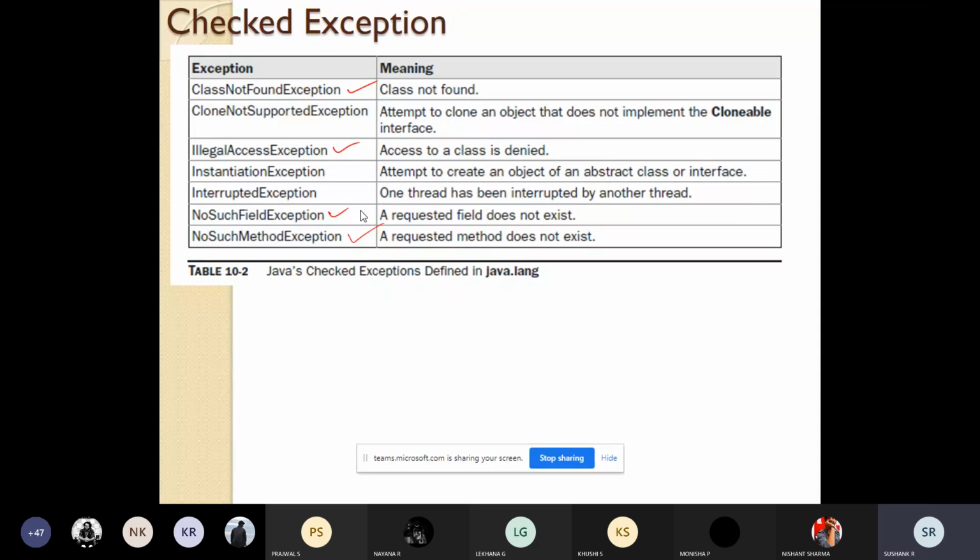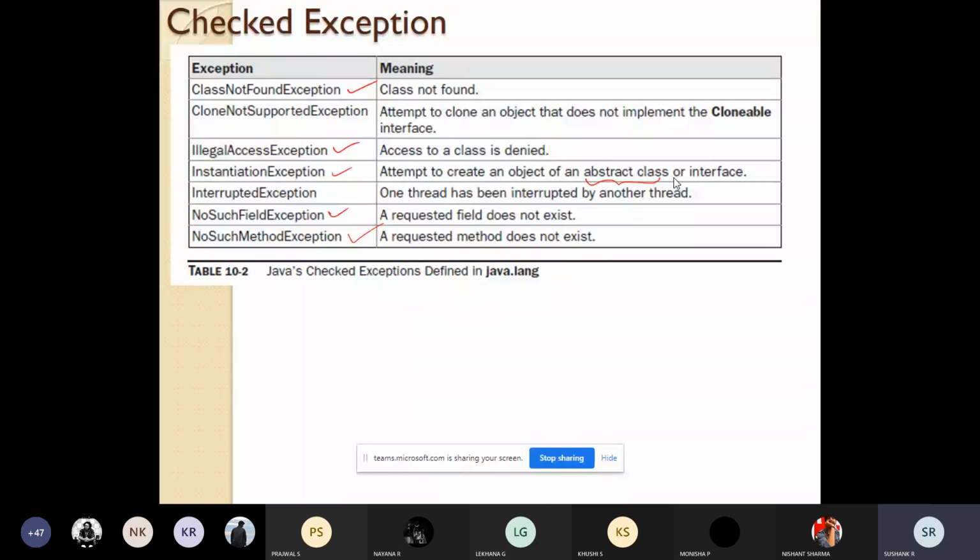So like this you can remember: you're trying to access a method or a variable, but that is not there, and at that time the suitable exceptions you will get. Also there is instantiation exception, where you're trying to create an object for an abstract class. You know that for an abstract class you cannot create the object, so at that time you'll get the error. This will be checked during the compilation time itself. So this is regarding the checked exception.